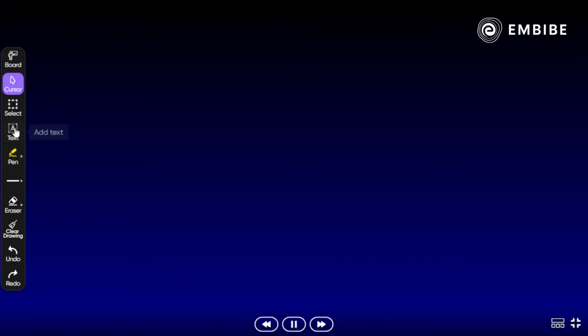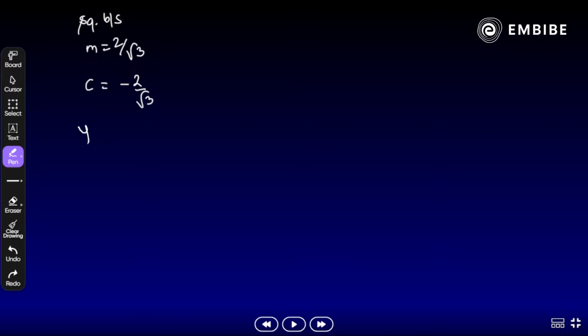What do we get here? If we square both sides, we get the value of m, that is 2 by root 3. If m is 2 by root 3, then c is its negative, minus 2 by root 3 here. Correct? So our equation y equal to mx plus c will become y equal to 2 by root 3 x minus 2 by root 3.